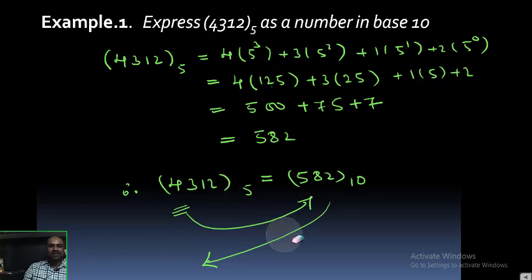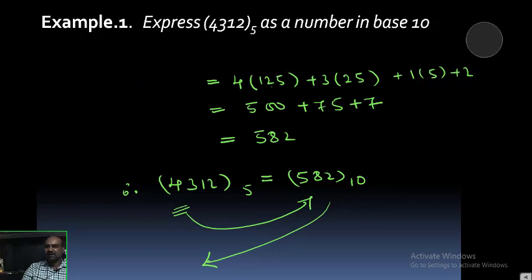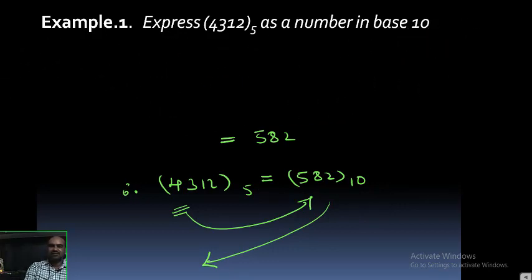So now I will explain the method: how can you convert any number in base 10 to any base? I will explain through one example. I will write here what I got: 4312 base 5 equals 582 base 10. So LHS to RHS is completed.